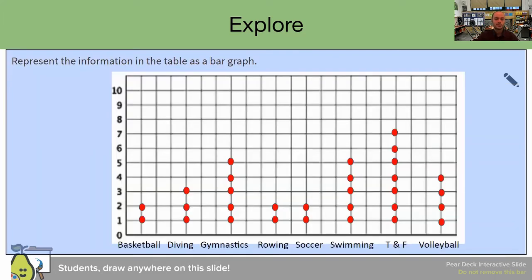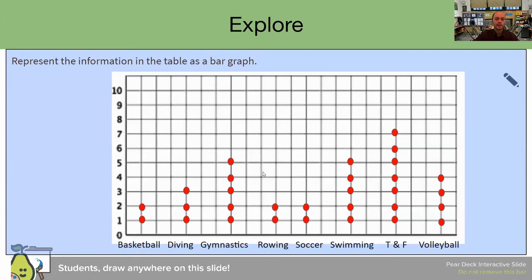So here they want us to represent the information in a table as a bar graph. Please pause the video. Is this correct? All right, welcome back. If you said this is wrong, then you are correct. They said they want the table as a bar graph. Is this a bar graph or is this something else? Please pause the video and let me know. What kind of graph is this?